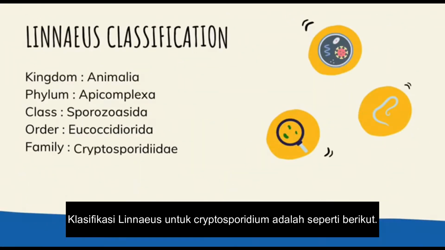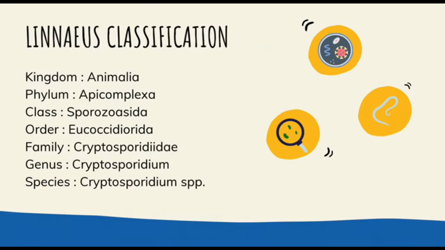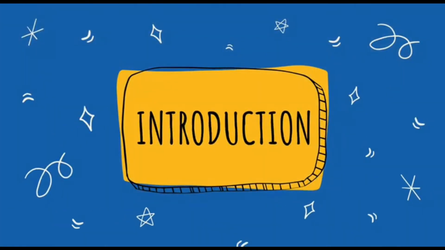The linear classification for Cryptosporidium is as follows. The kingdom is Animalia, phylum is Apicomplexa, the class is Sporozoasida, the order is Eucoccidiorida, family is Cryptosporidiidae, genus is Cryptosporidium, and the species is Cryptosporidium species.